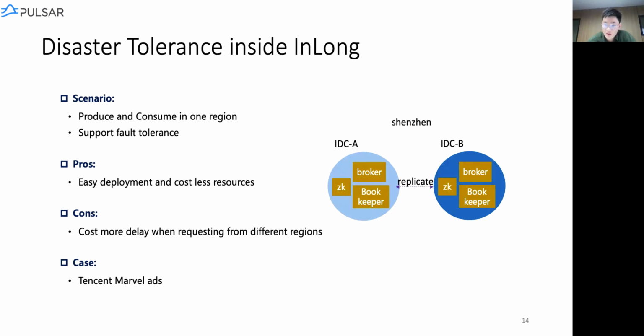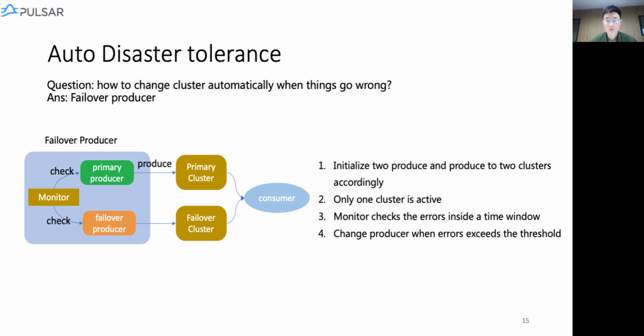Also, in some other cases, we can simply build two clusters inside one region, and it requires fewer resources when doing so. This works well when you have producers and consumers inside just one region, and it will cost more time when the requests are from different areas. Okay, so from the last slides, we know that we can use geo-replication to achieve fault tolerance.